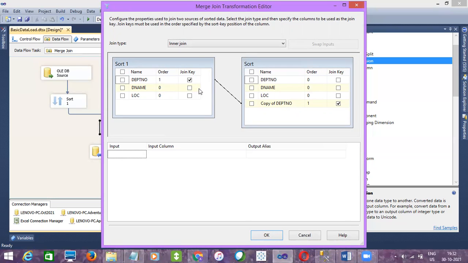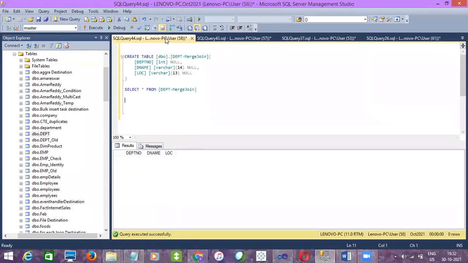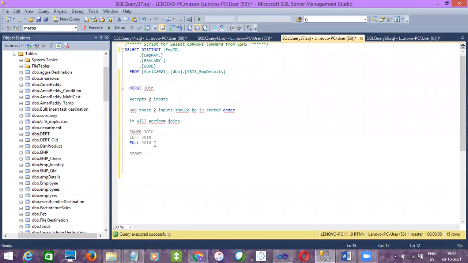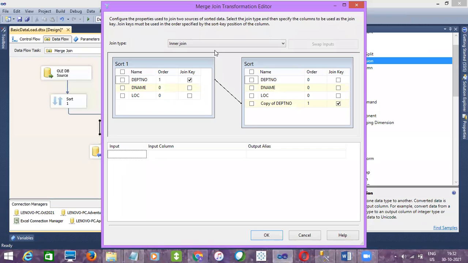And now if you see here, as I told you in the explanation, we will get only 3 joins: inner join, left join, and then full join. If we go to join types, you can see inner join, left outer join, and then full outer join. So let me select inner join for now. And then the column names: like in SQL Server we give a.id and b.name, something like that, right? So I'll select department number and department name from the left table and location from the right table. Got it? So that's why this selection is there.